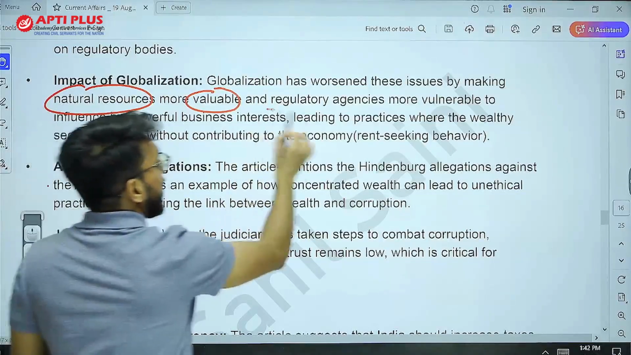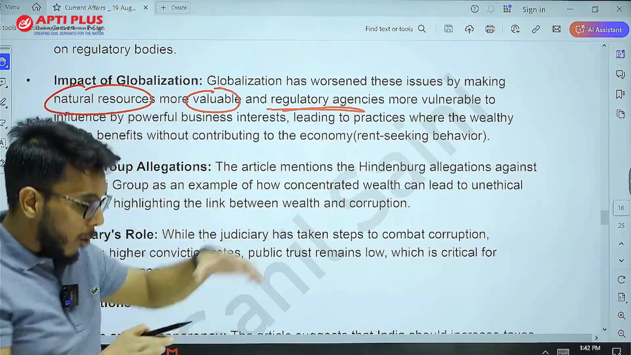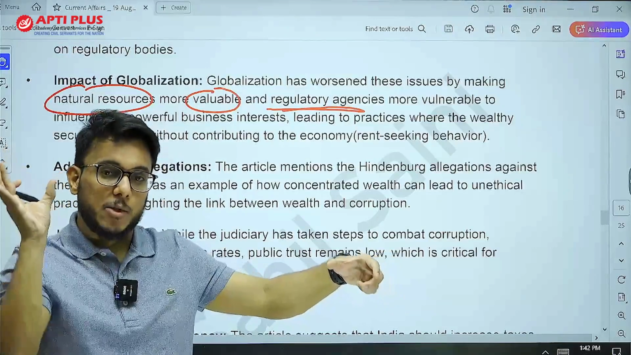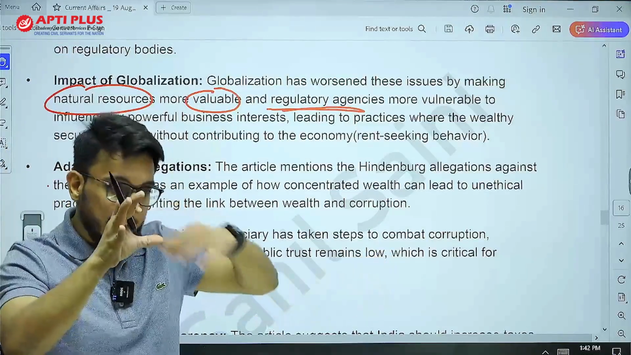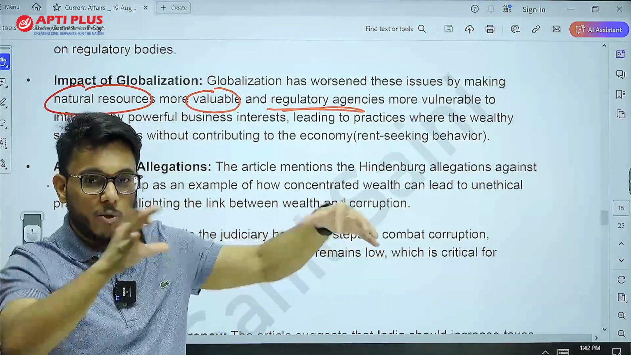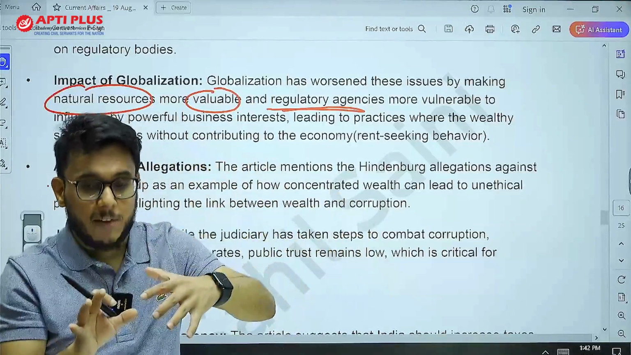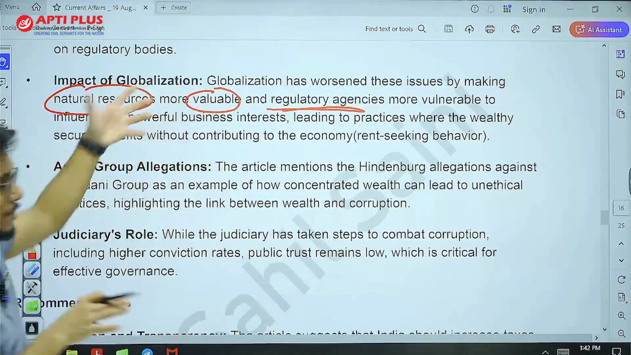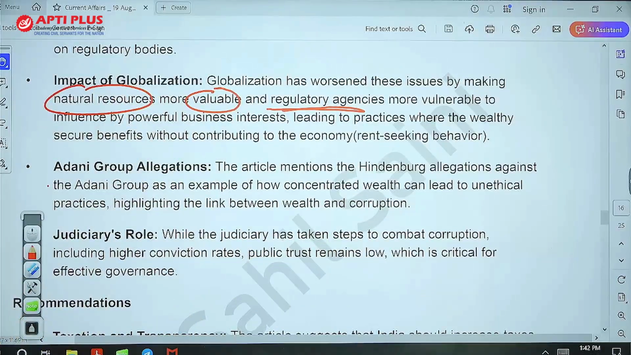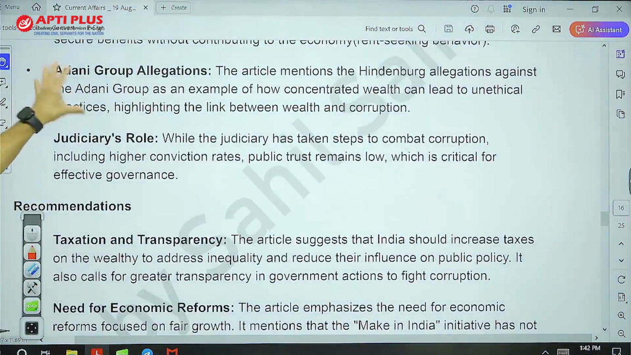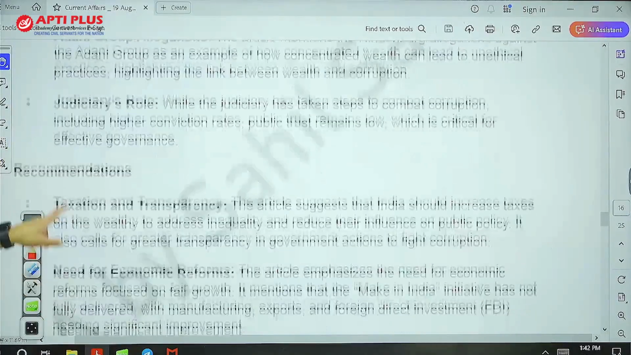And regulatory agencies play a very important role in the regulation of these resources. As wealthy people have resources, they can influence regulatory authorities and get approval for these natural resources. And as they are mining them, exporting them, refining them, using them, they are becoming more and more wealthy. And in this capacity, allegations have been made on Adani Group also. Fine. But nothing much has happened in this particular direction.